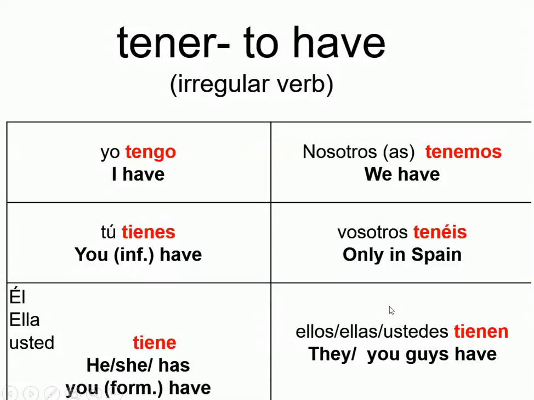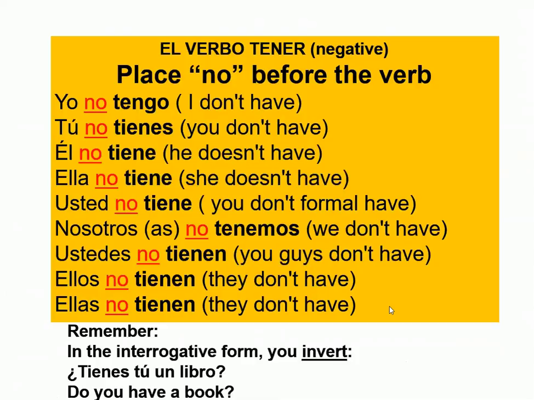All right, now let's see the verb tener in the negative form. Well, in English, I would say I don't have. He doesn't have. You don't have. But in Spanish, we don't use don't or doesn't. Instead, we are going to place no before the verb. So when you want to express I don't have, you say yo no tengo. No goes before the verb. This is your verb, and you place the no before the verb.